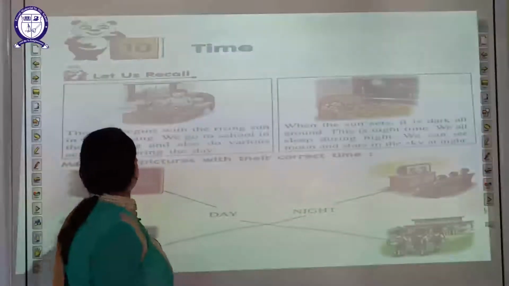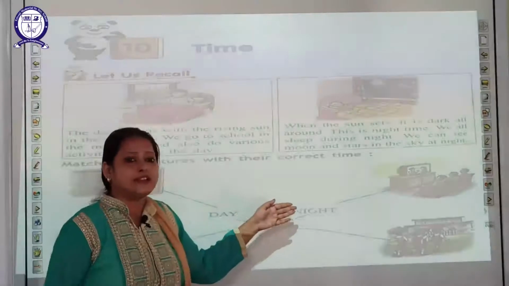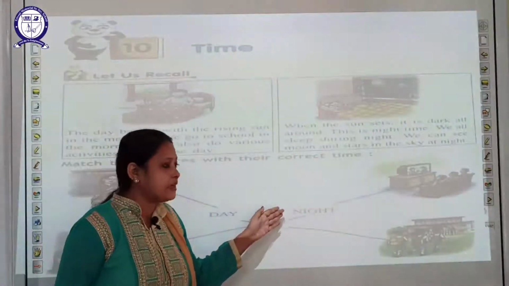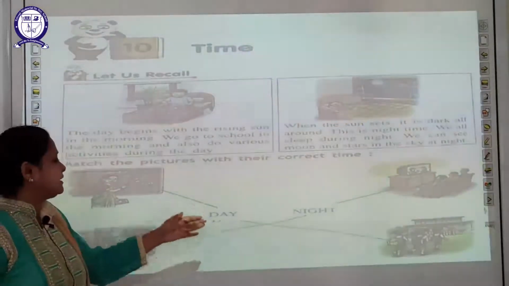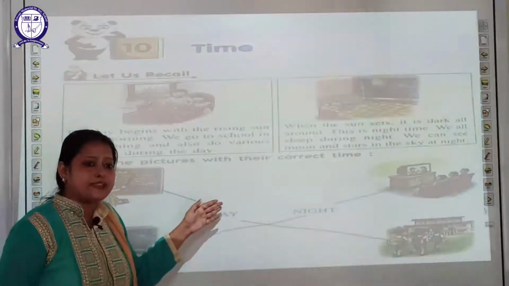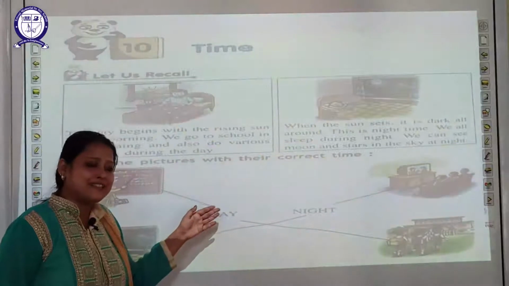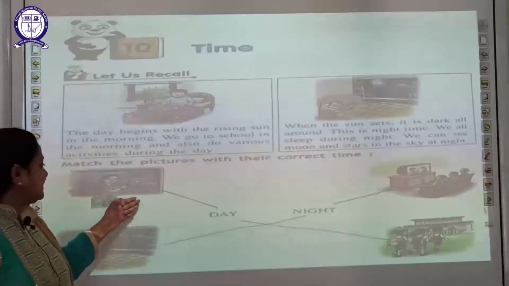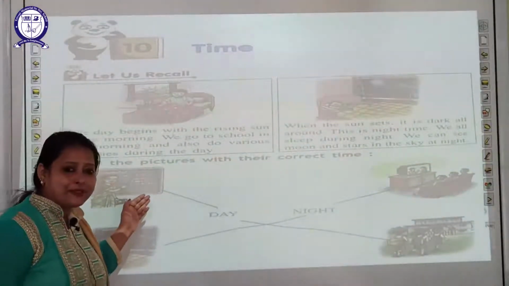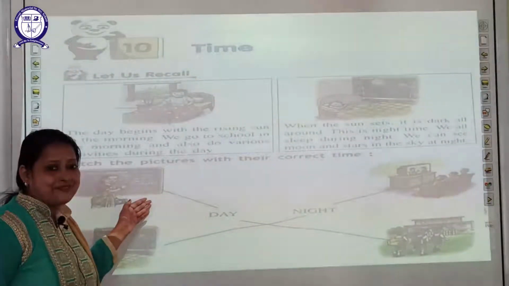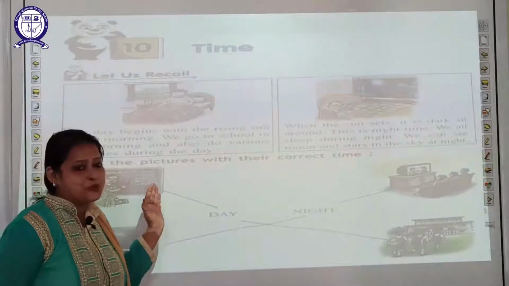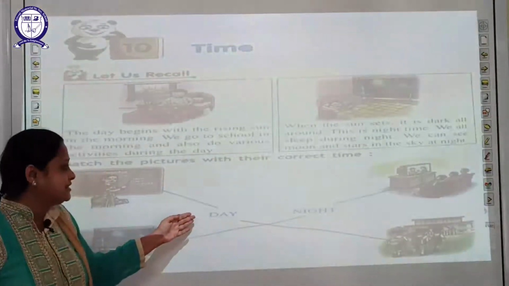Now students, match the pictures with their correct time. Here you can see the pictures. Now you have to match each picture with the correct time. Students, in this picture, what can you see? You can see the teacher teaching, and you go to school in the morning, so match it with the day, students.